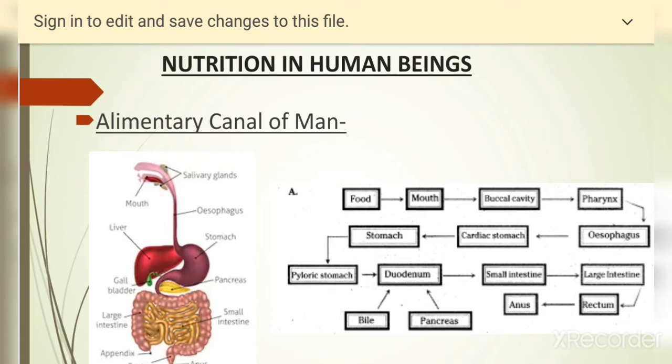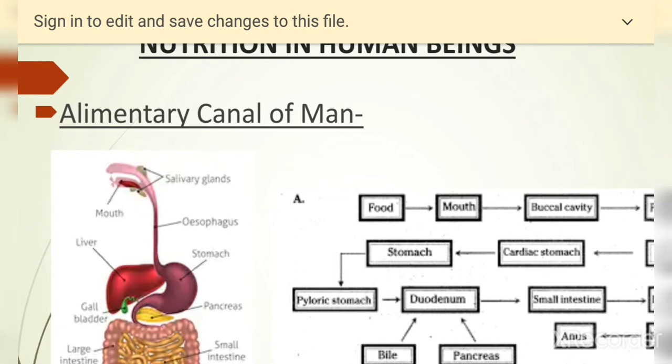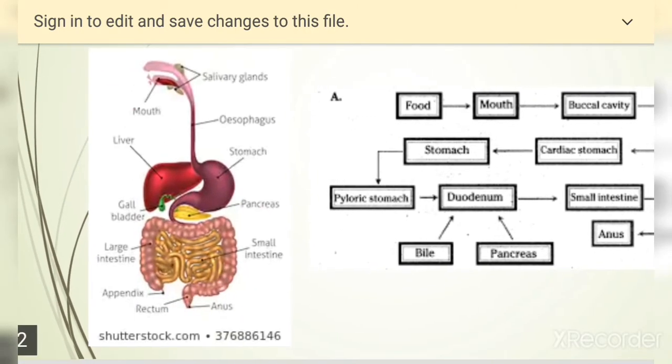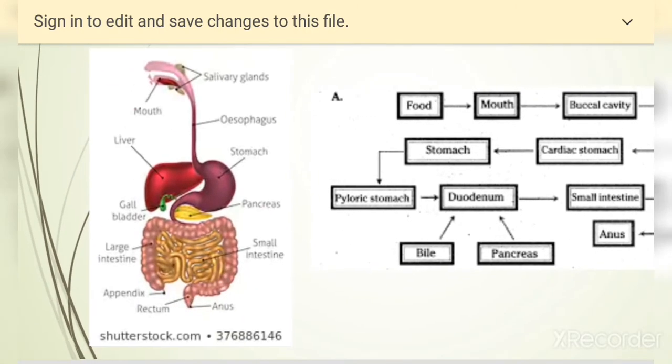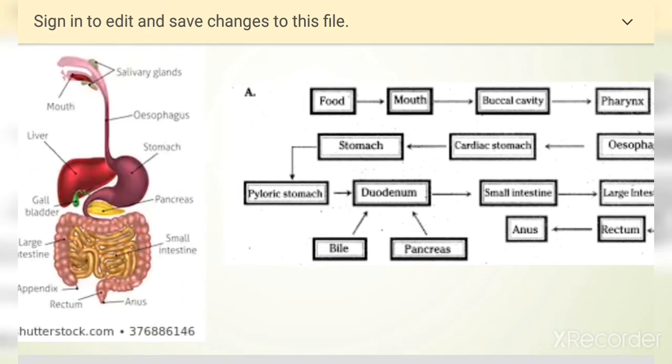The food bolus, with the help of mucus, rolls down the esophagus, the next part of the digestive system, and reaches the stomach. The stomach is a bag-like structure. Again, digestion takes place in the stomach. The stomach contains digestive juices and digestive enzymes. Here the digestion of proteins and fats takes place.